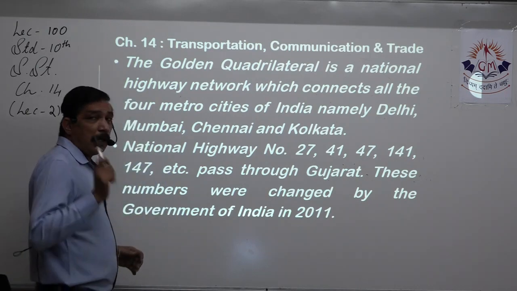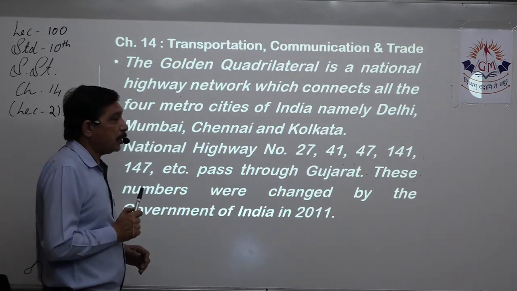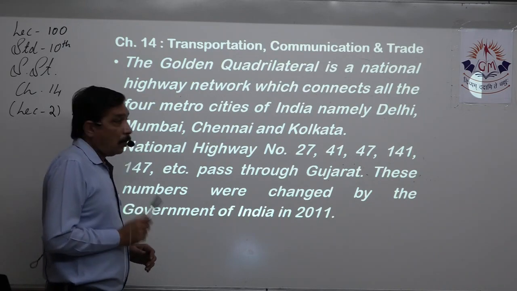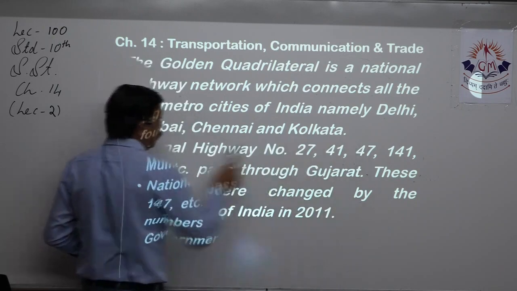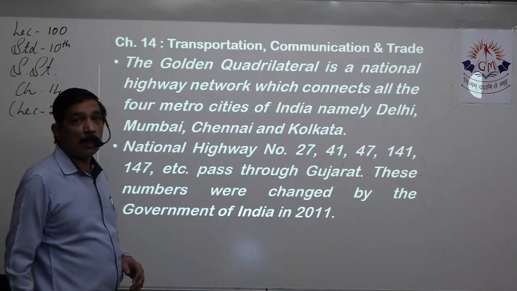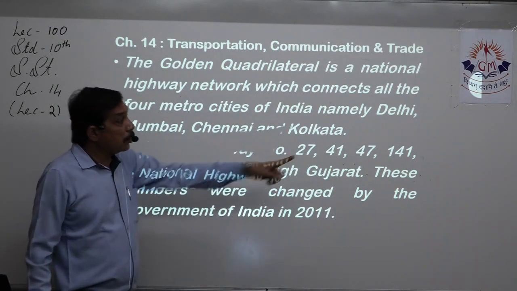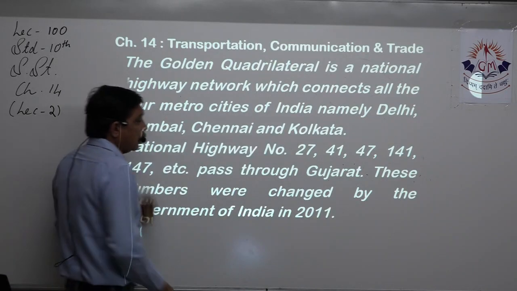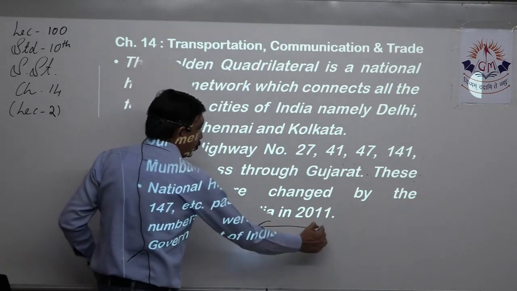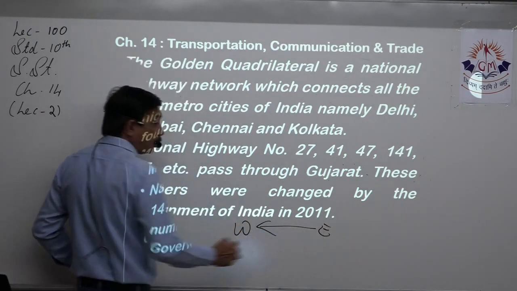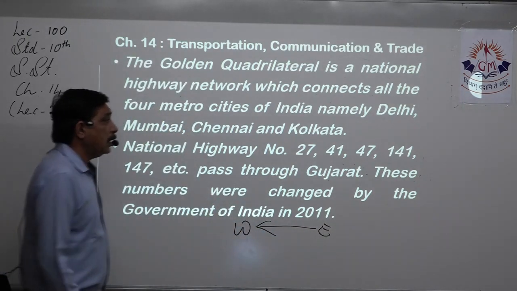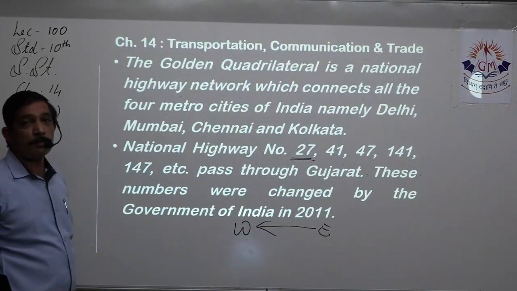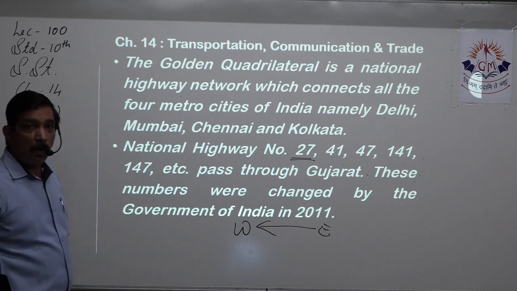So if any national highway, I'm saying this purposefully, goes from east to west, in this direction from the eastern side towards Gujarat, that is the western side, then it will be numbered odd.